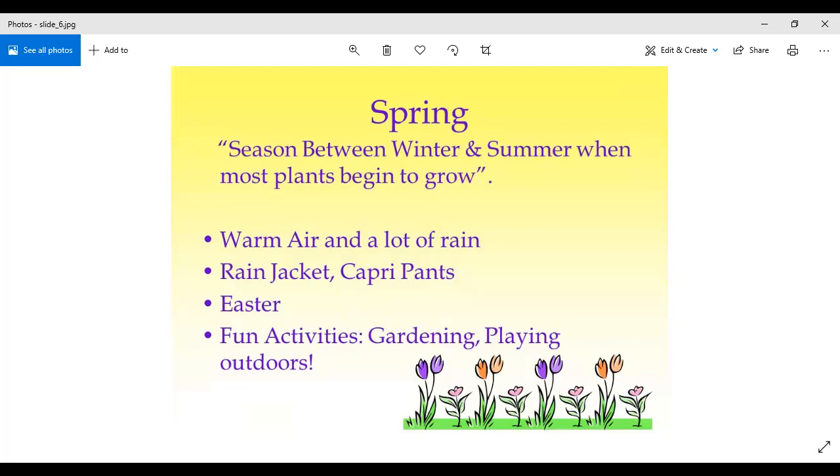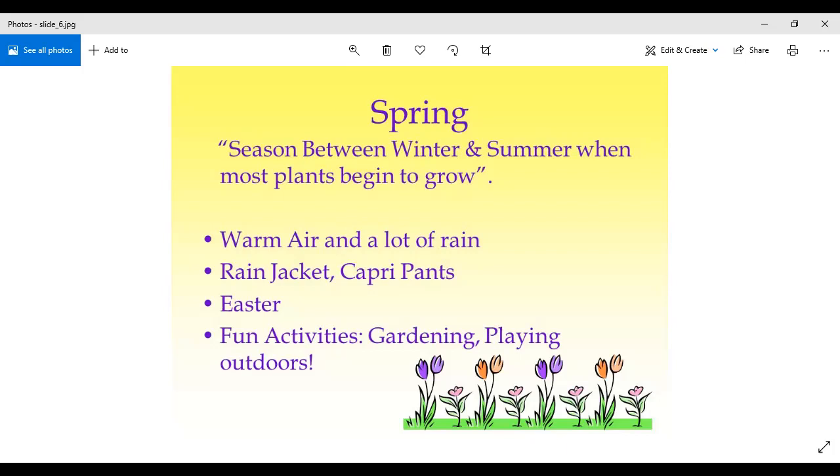Trees have new green leaves on them. Similarly, we find beautiful flowers. We have fresh fruits and vegetables as well. During spring, we have warm air and a lot of rain. Rain is very suitable for this season as well, because when it does not rain, the trees and plants do not have leaves, and we do not have that much greenery around.